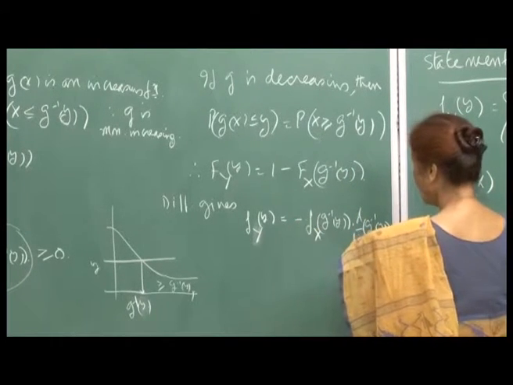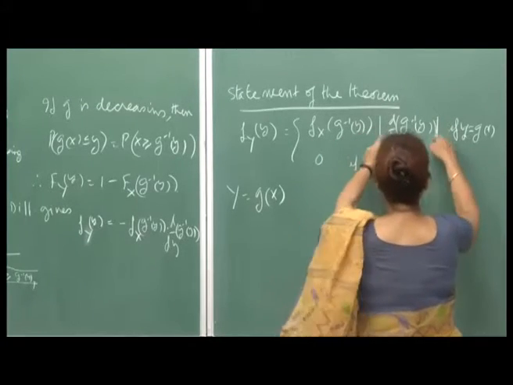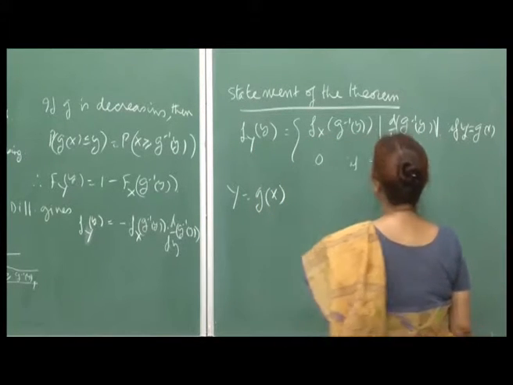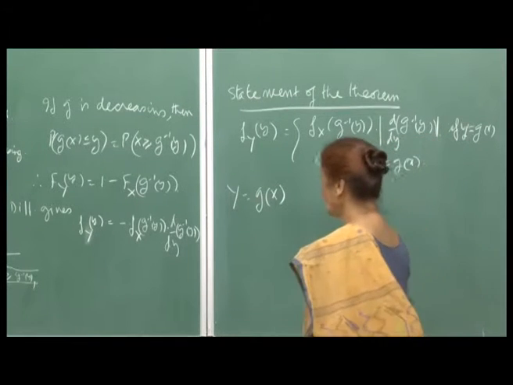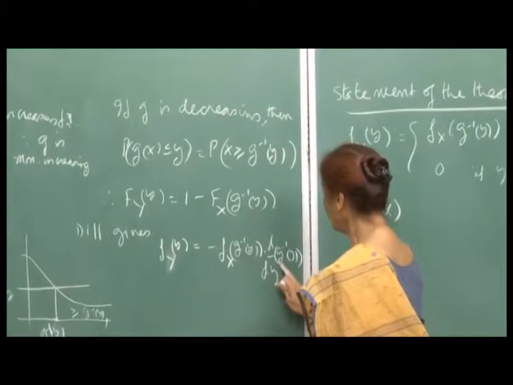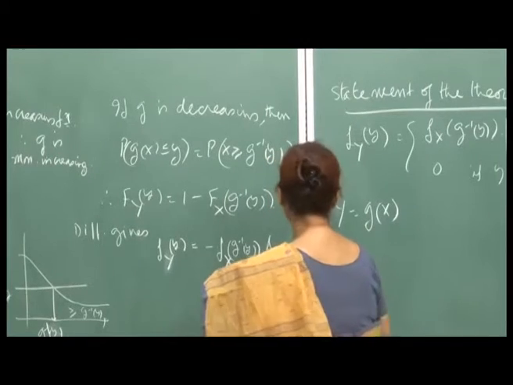So, minus this will make it positive, and that is why it is important that we write the absolute sign here, because your PDF cannot be negative. Okay? That is the first condition, and when the function is decreasing, this will be negative. So, minus into this would become non-negative, and so here again this would be positive.